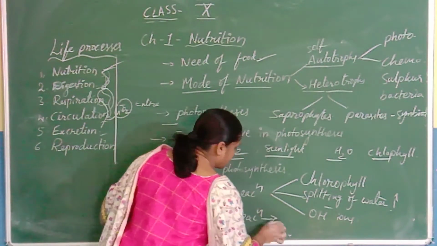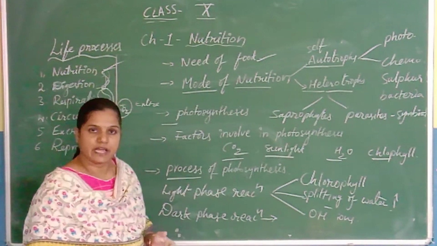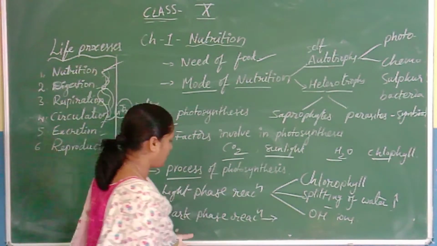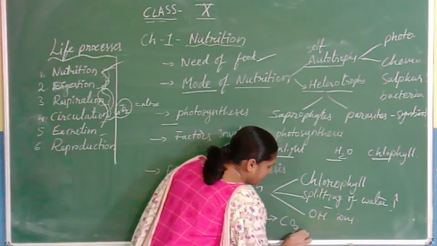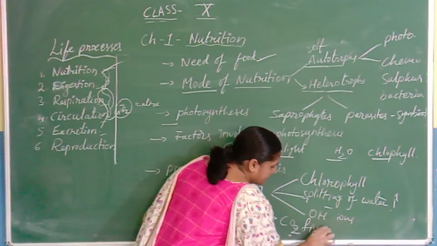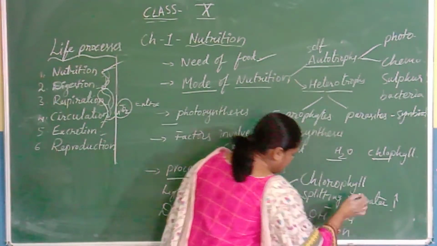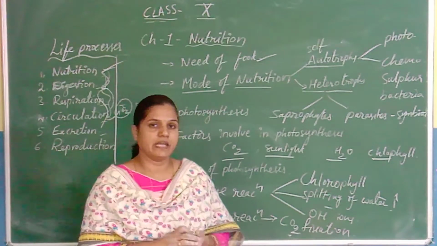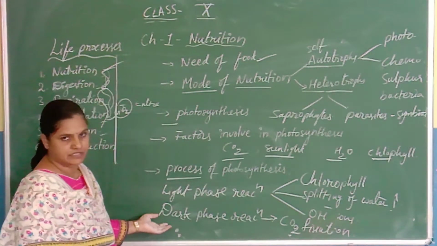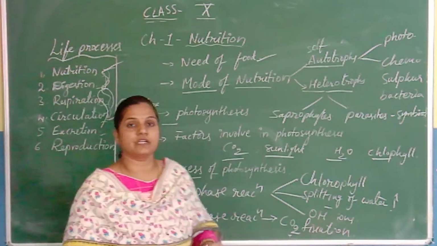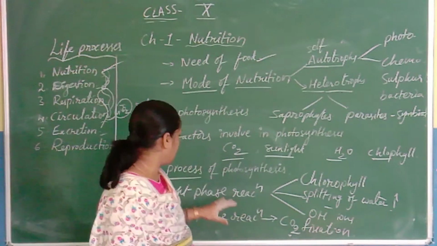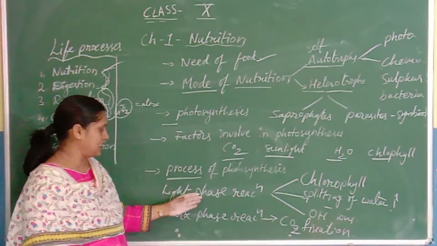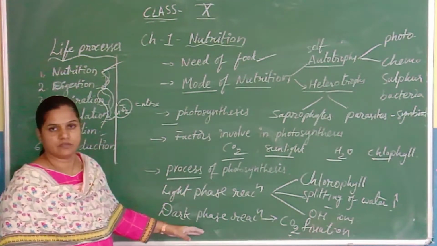Next, dark phase reaction. In this reaction, mainly the step involved is carbon dioxide fixation. For this reaction, there is no need of light. Hence, it is called dark phase reaction. But actually, it is a continuous reaction. So, like that, the photosynthesis process completes in two phases.